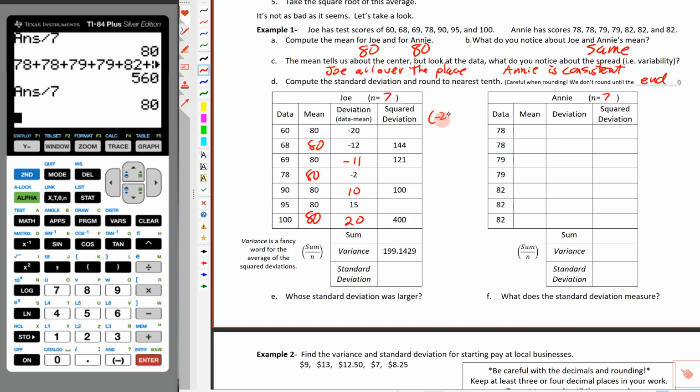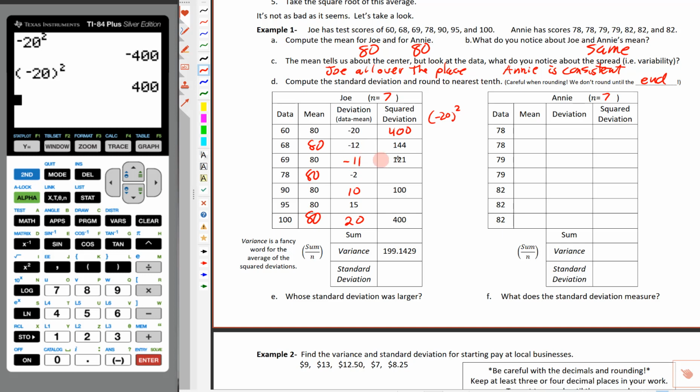Now, just a quick reminder, if you do negative 20 and square it, let's double check on the calculator. We want to make sure that we type this in the right way. If I do negative 20 and then square that, it's going to say negative 400. But remember, we want to square the entire deviation. So negative 20 squared gives us 400. Every time we square a negative, we end up with a positive.